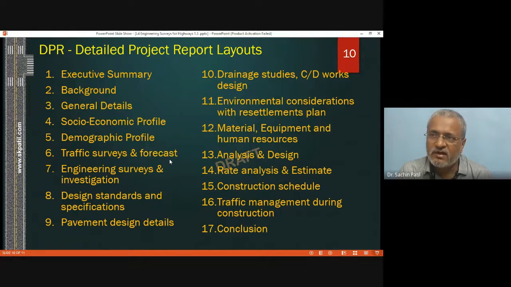That is enlisting the names of IS codes, IRC codes, which will govern the design of highways and bridges. Then another piece of information included in this DPR is pavement design details. Pavement means the top surface of the highway.